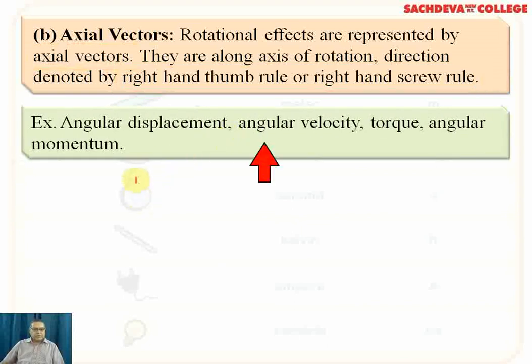For example, angular displacement, angular velocity, torque, which is force into perpendicular distance, and angular momentum, normally represented by capital L. It is written as I omega, where I is the moment of inertia, normally written as mr squared, so L is equal to I omega, and omega will be v over r. If we cancel the terms, the angular momentum L can be written as mvr.